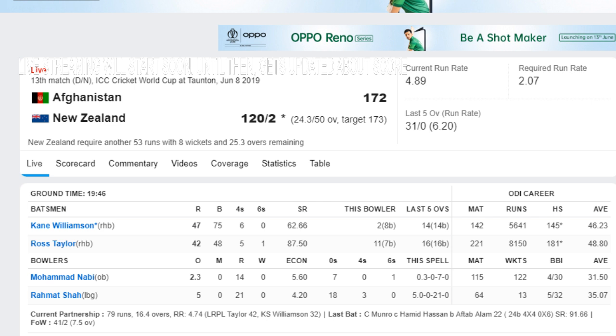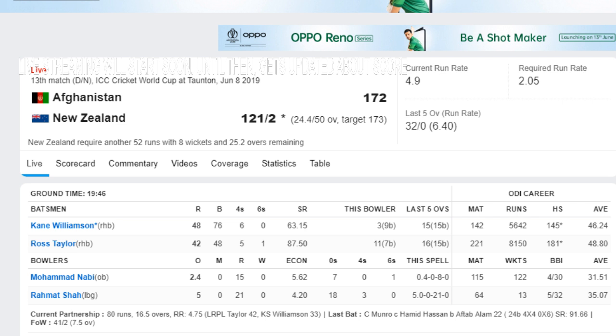24.3, Mohammad Nabi to Williamson, no run, turns this low full toss back to the bowler. This was a good delivery which could have been moved towards the boundary line, but Williamson decided to defend it. Williamson is batting with a strike rate of 63.15, and his control percentage increased to 83.